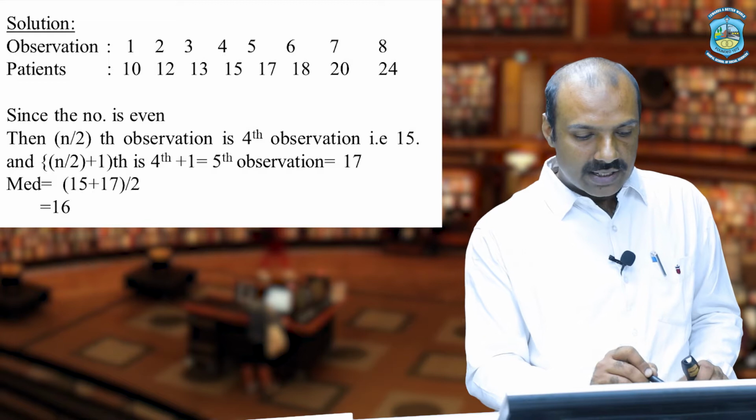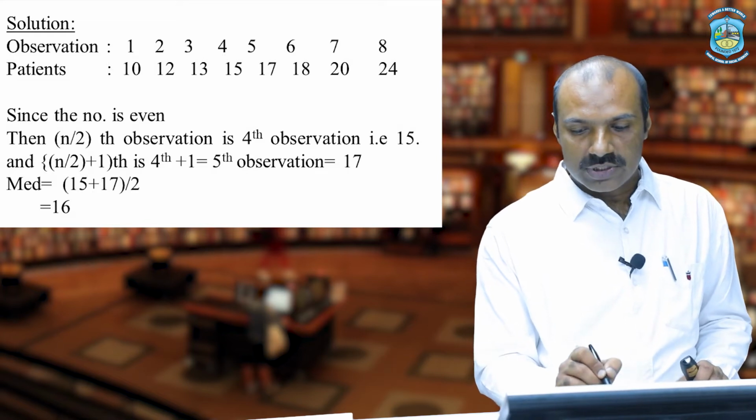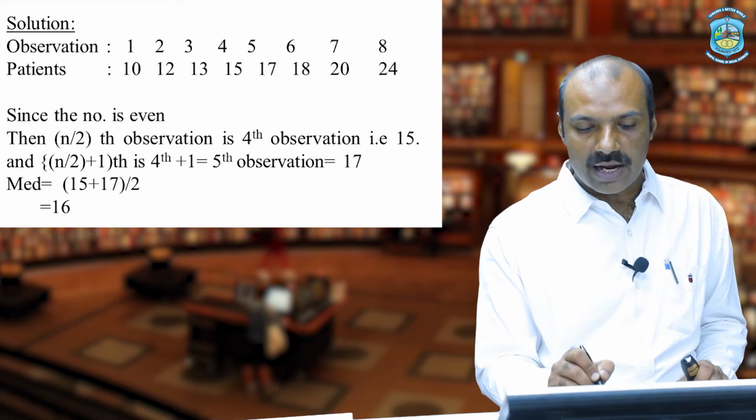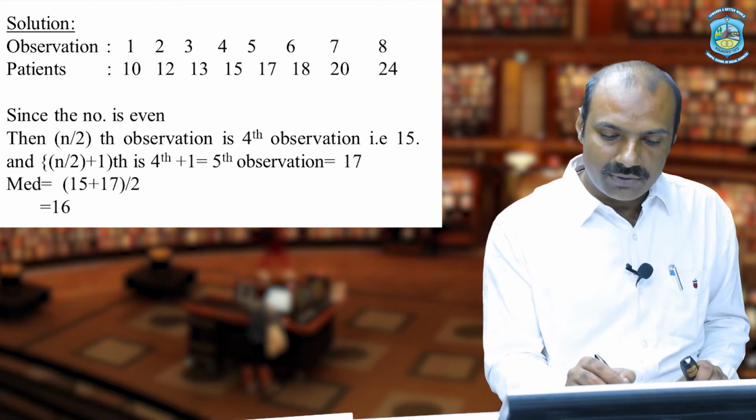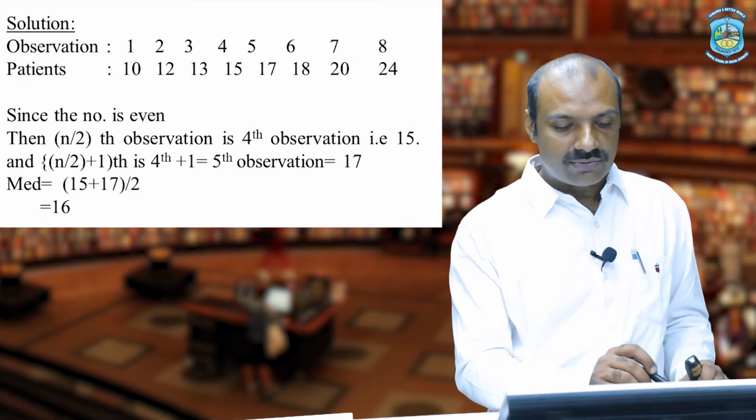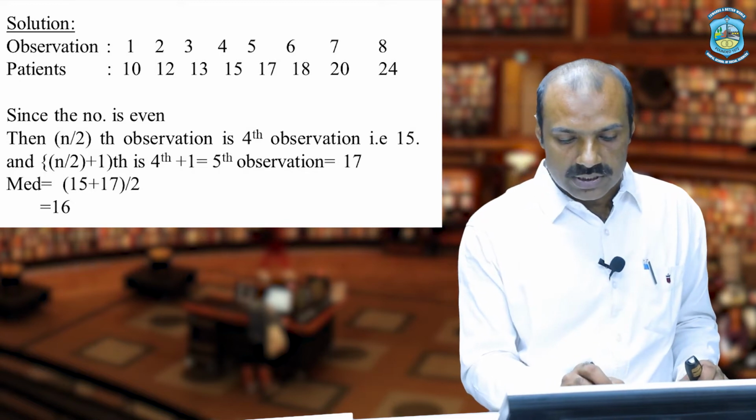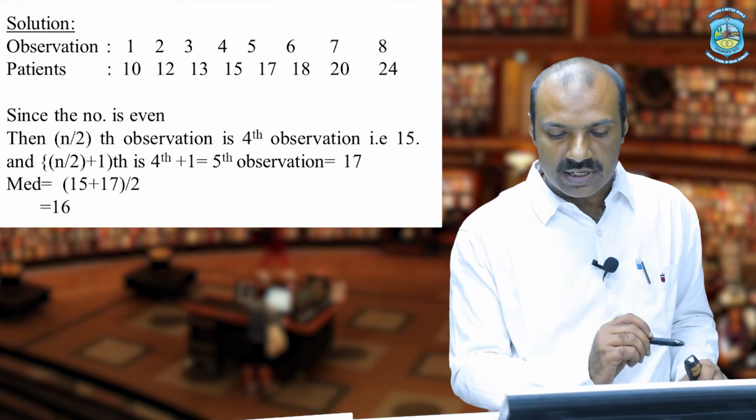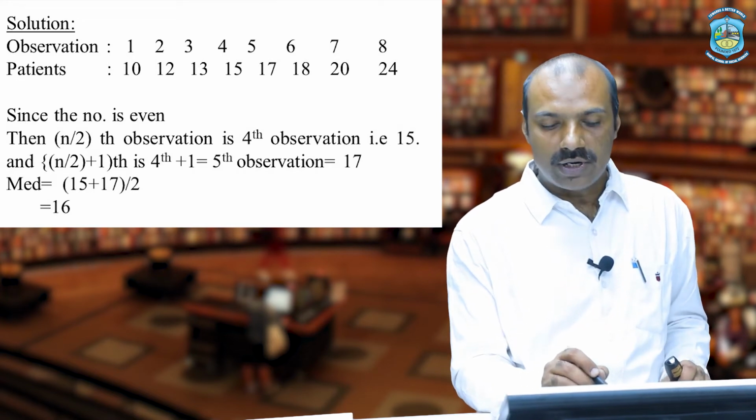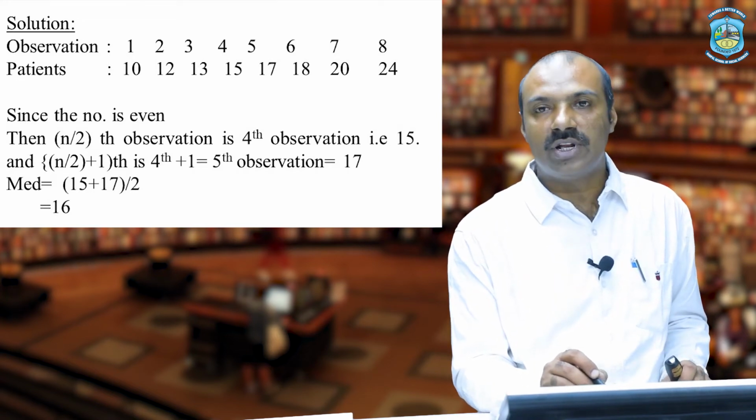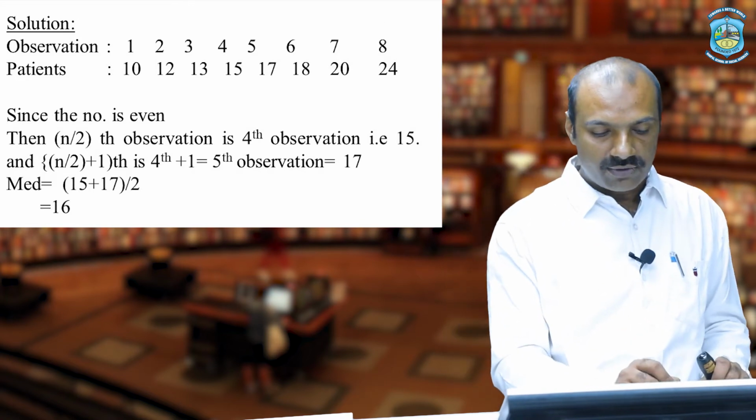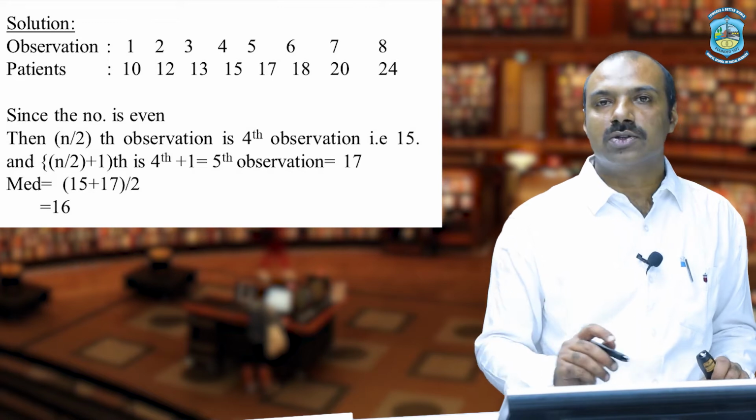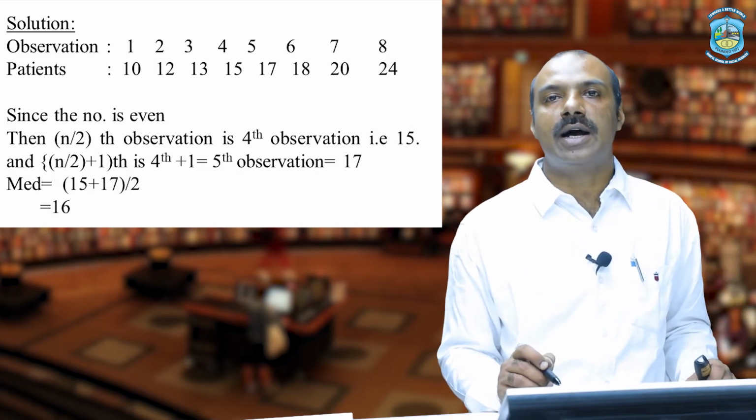Here n by 2 is the 4th position, since we have 8 elements. So 8 by 2 becomes 4. The element at the 4th position is 15, and n by 2 plus 1 is the 5th position. The element at the 5th position in this case is 17. It means we have to calculate the arithmetic mean of 15 and 17. So 15 plus 17 divided by 2 gives 16. So 16 will be our median answer.